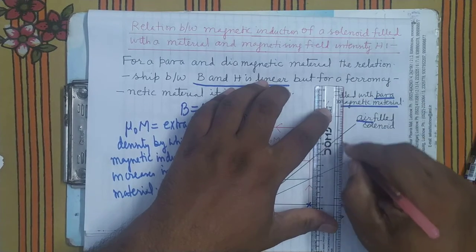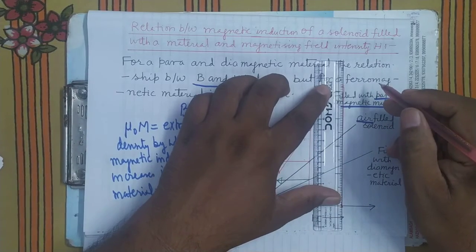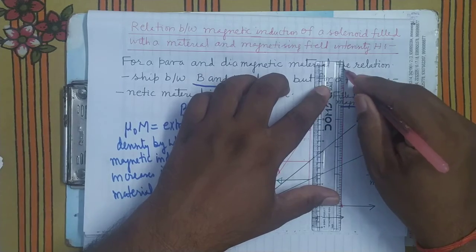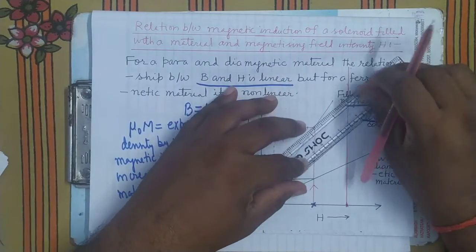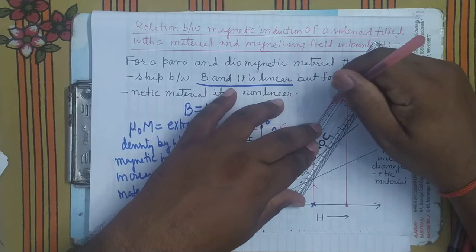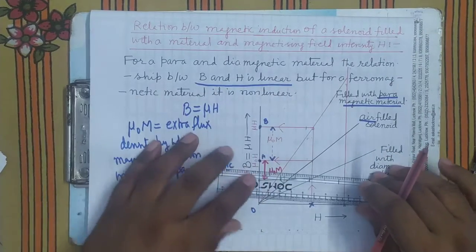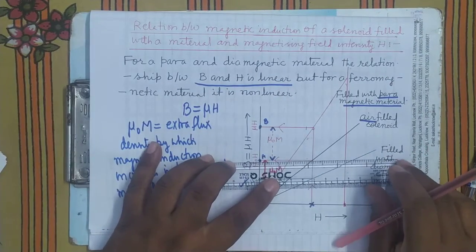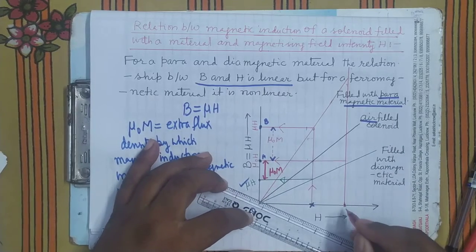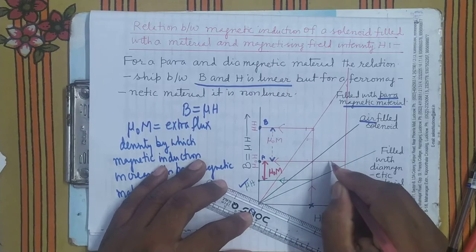You can see here I am showing what will be the effect on this increase or decrease on increasing the magnetizing field. In the air it is this much. At this value of magnetizing field, what is the magnetic induction inside in the air?